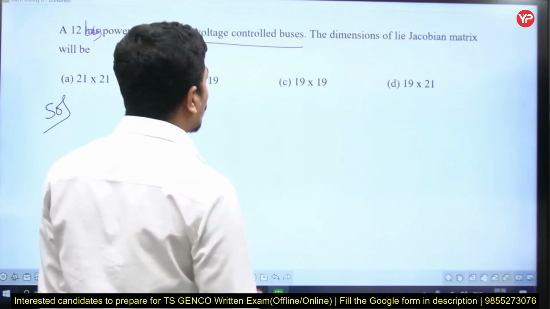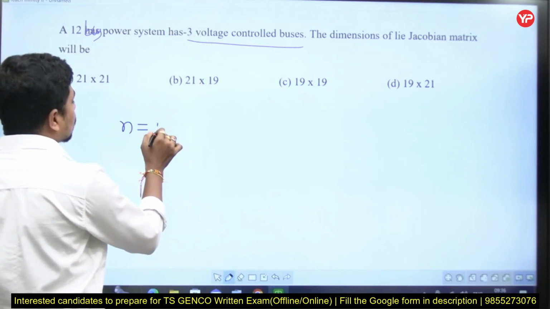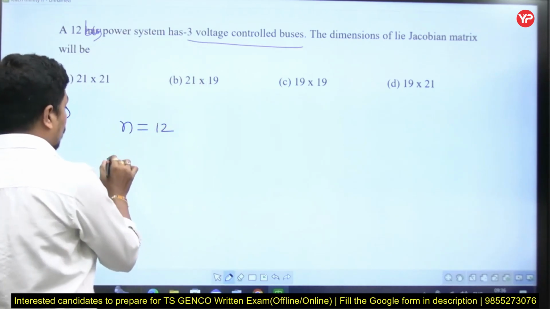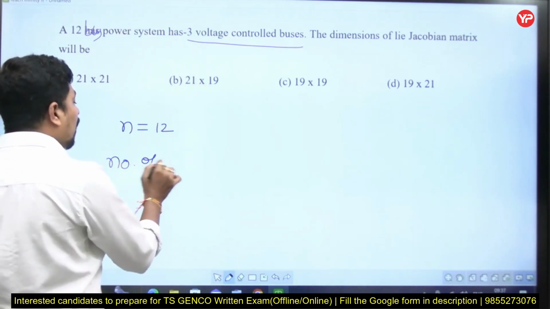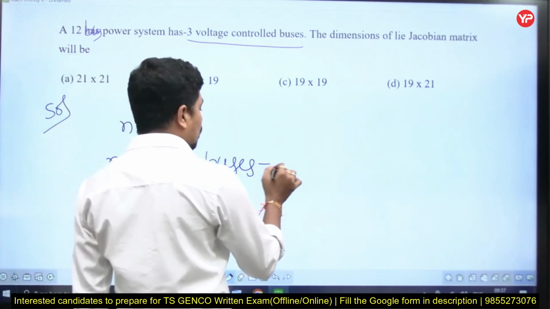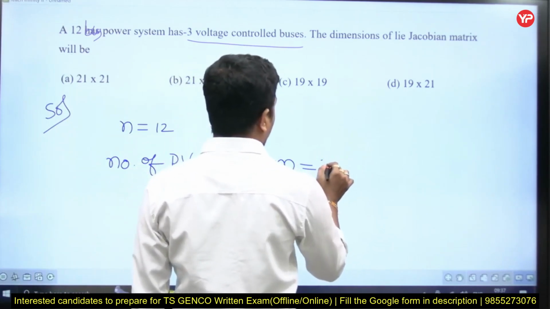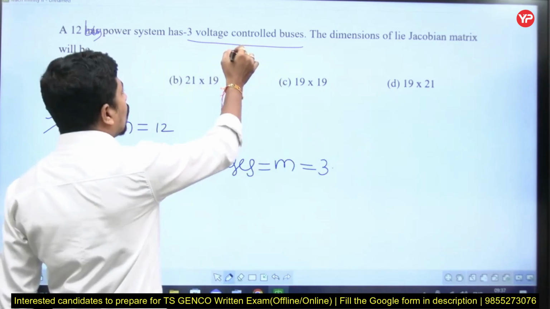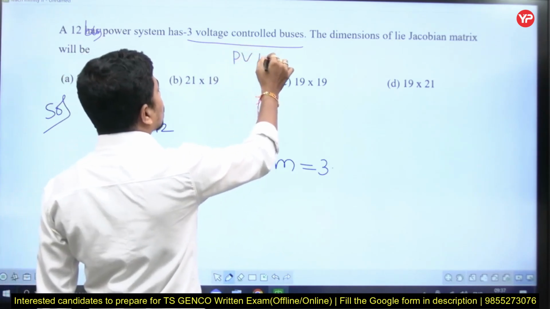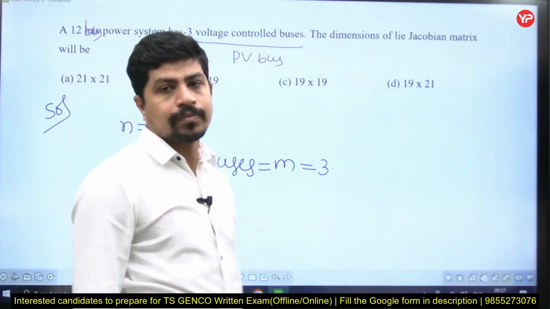The dimensions of the Jacobian matrix will be, so first of all, number of buses n is equal to 12 and number of PV buses m is equal to how many? He has given voltage controlled buses 3. A voltage controlled bus is nothing but a PV bus with P equal to 0.